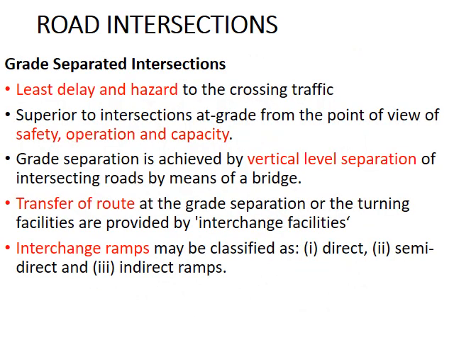Then the last type of intersections are the grade separated intersections. That is, roads crossing each other will be crossing at different levels. So as all the crossing process is eliminated, there are no conflict points or conflict areas. And since there are different levels, there are special facilities provided for vehicles from one road to move to another road which is at a different level. These facilities are called the interchange ramps. They can be direct, semi, or indirect ramps.